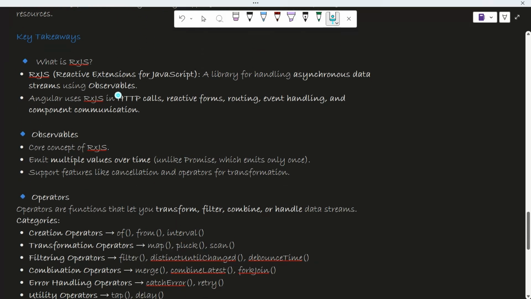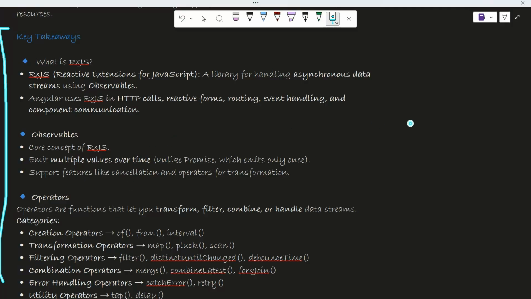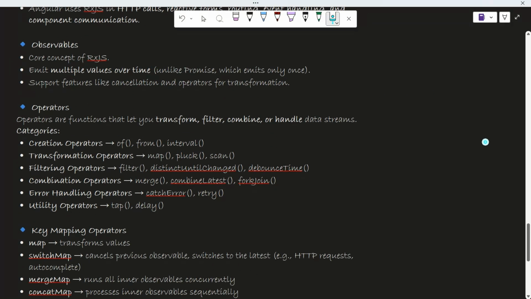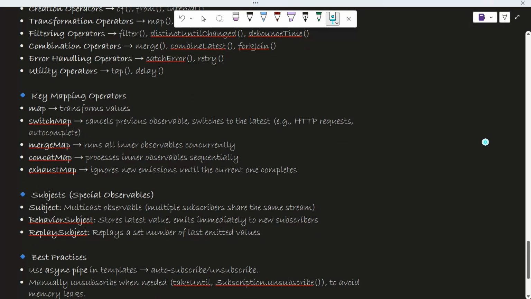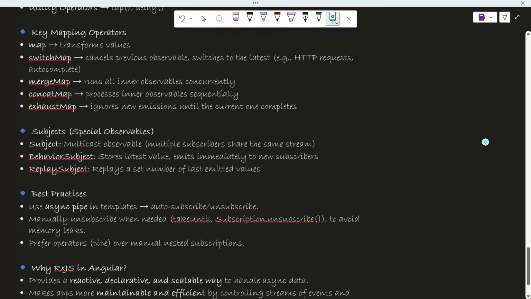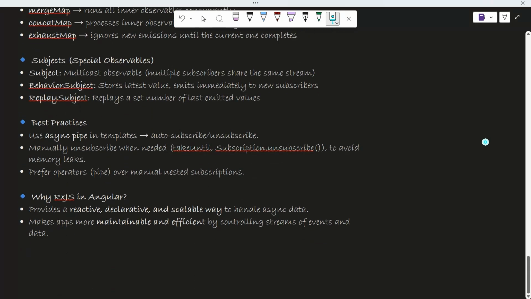Now these are the key takeaways, kind of a summary, a cheat sheet or notes you can say. So you can take a screenshot. I hope I have covered everything in this, nothing is there which I haven't explained to you. Yeah, one thing, best practices.